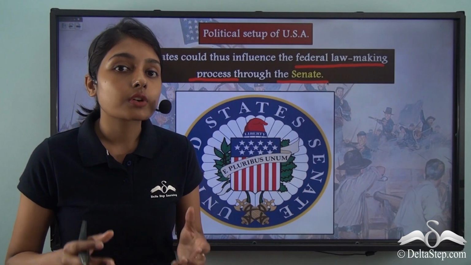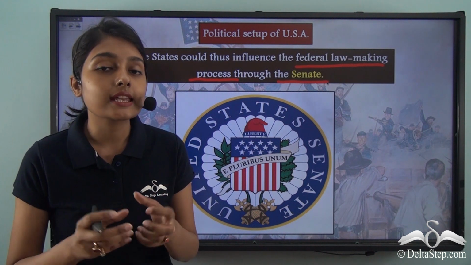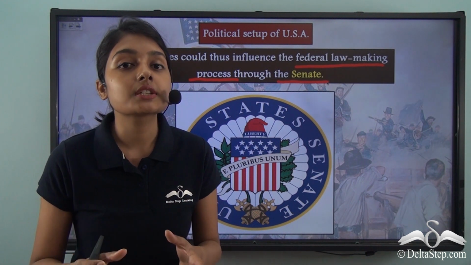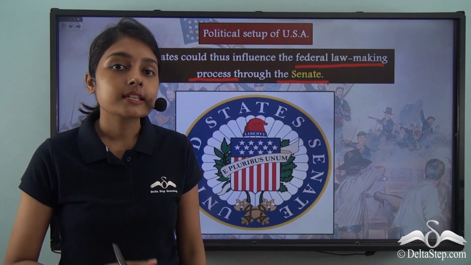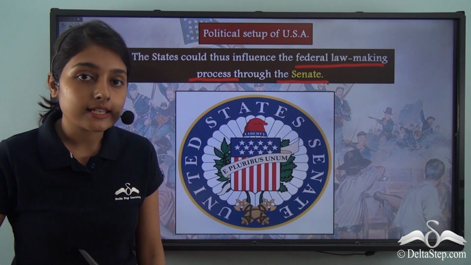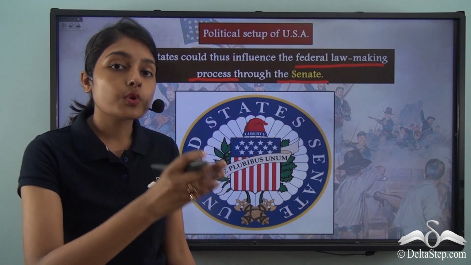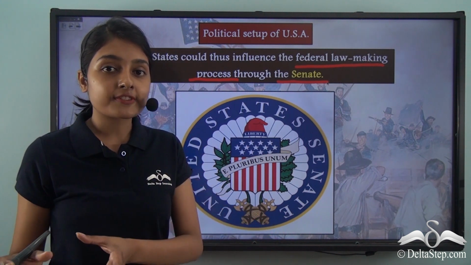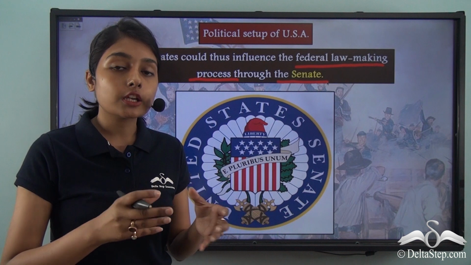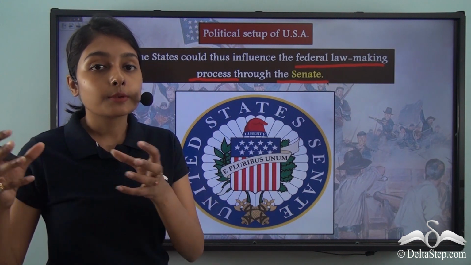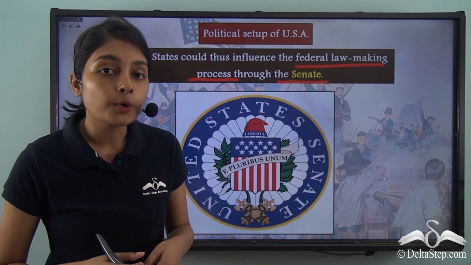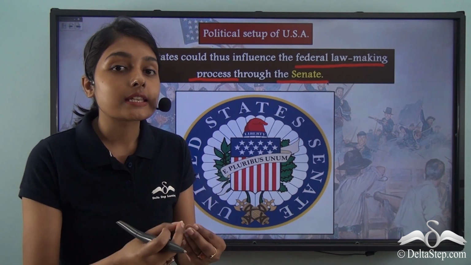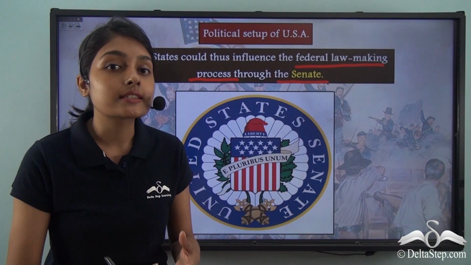So in this way, you can also understand how these states maintain political relations among themselves. Whenever any issue arises, any ideological conflict arises, one group goes against the other. That is, one group of states goes against the other group of states, and the majority group gets to propose its idea, gets to propose its say.